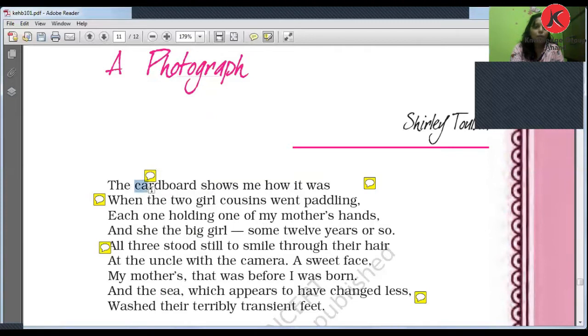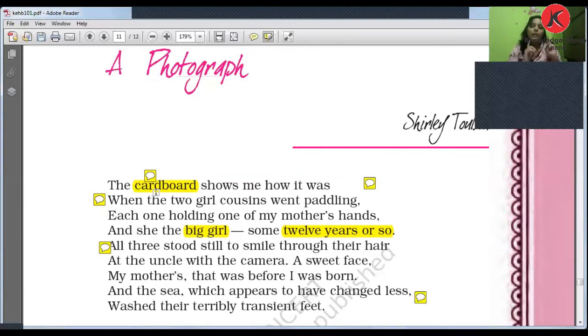The cardboard shows me how it was when the two girls, cousins, went paddling, each one holding one of my mother's hands, and she, the big girl, some 12 years or so. Right? Here the sentence is finished. So here the cardboard means the photograph shows what is there in the photograph.